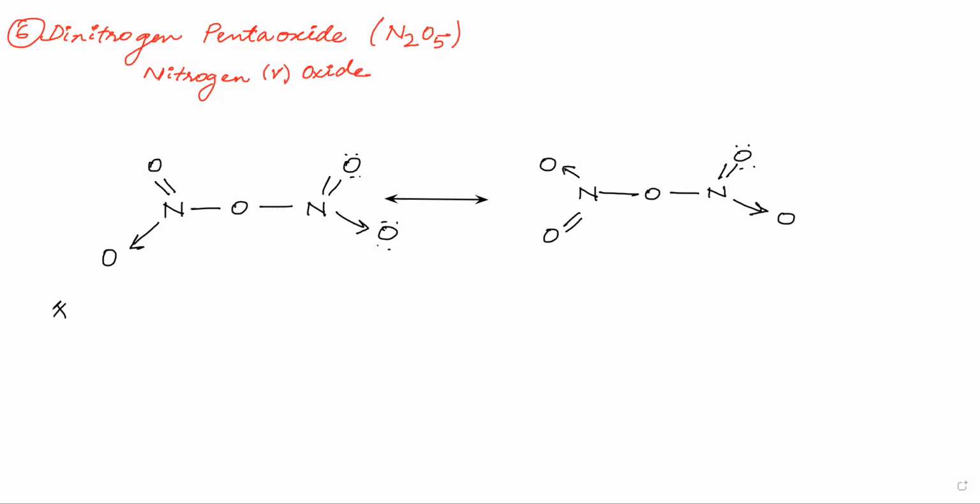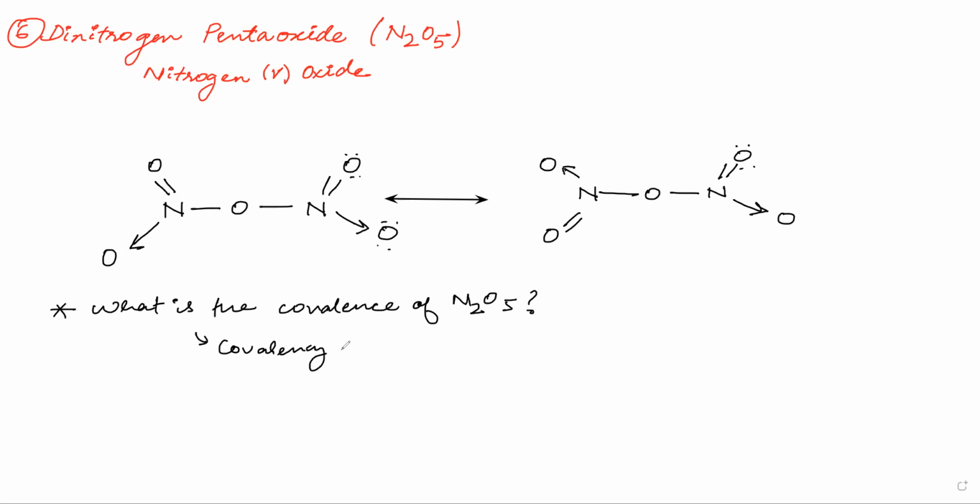One more question that has been asked is what is the covalence of N2O5? That means what is the covalency of nitrogen in N2O5? The meaning of this question is how many bonds is nitrogen making? So how many bonds is the nitrogen making here? 4. Both the nitrogens are making 4 bonds. Answer will be 4. So copy this.